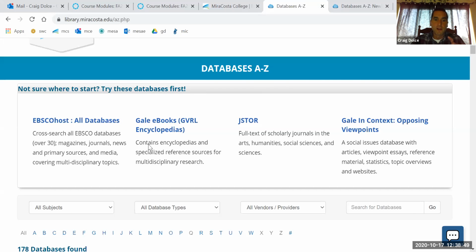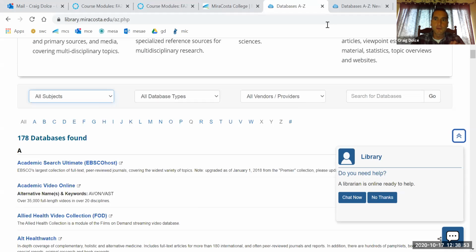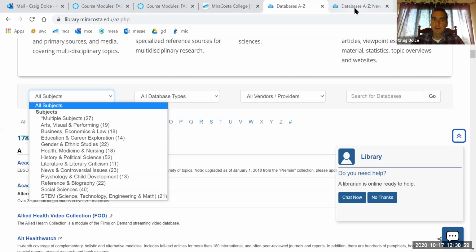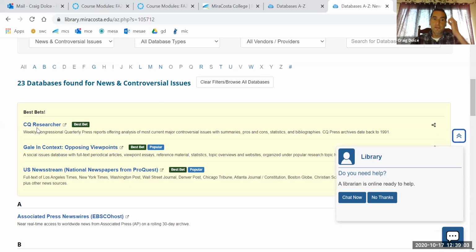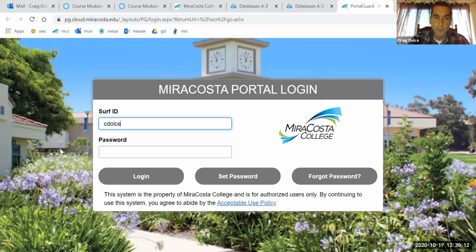or my favorite, when you click on all subjects and you go down to news and controversial issues, that'll take you to news and controversial issues. And there's 23, but right at the top, the best bets. This is my favorite, Gale In Context: Opposing Viewpoints. So it will prompt you for your SURF ID.